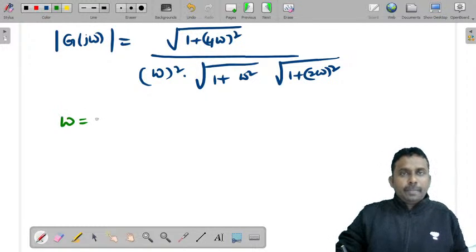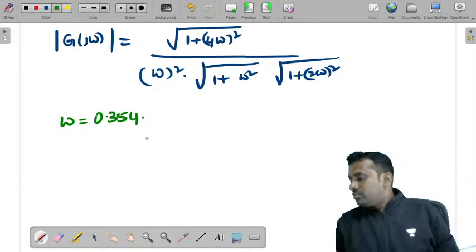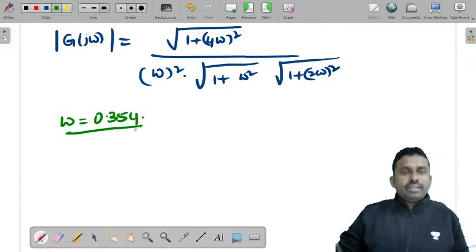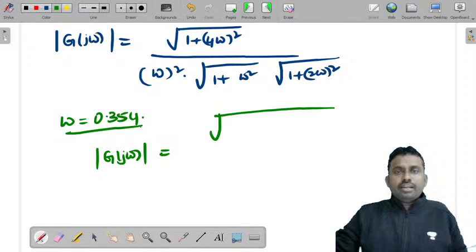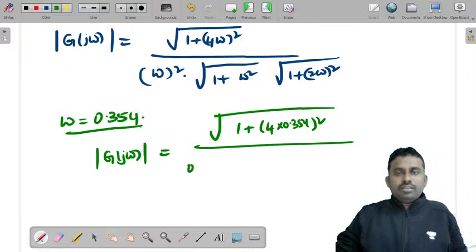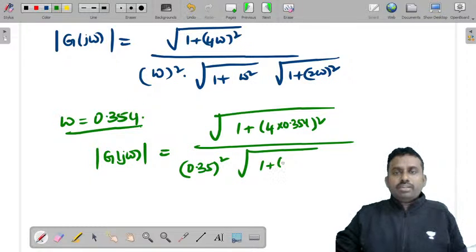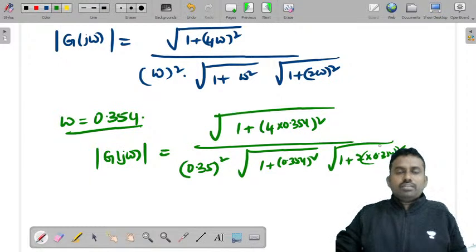Omega is equal to 0.354, right? If you substitute omega is equal to 0.354, what do you get? Magnitude of G of j omega is under root of 1 plus 4 into 0.354 square by 0.354 square into under root of 1 plus 0.354 square under root of 1 plus 2 into 0.354 square.